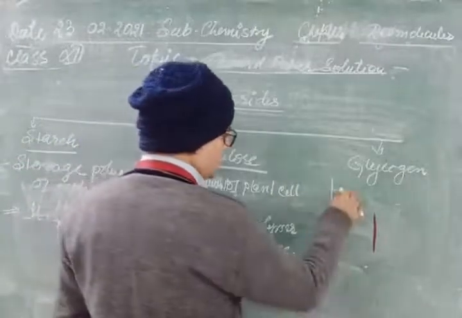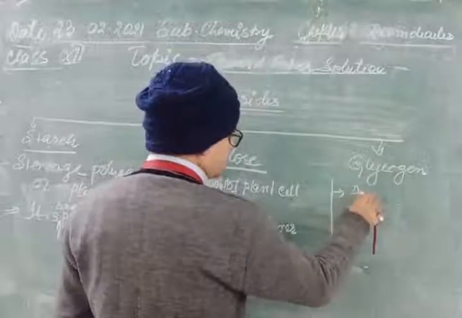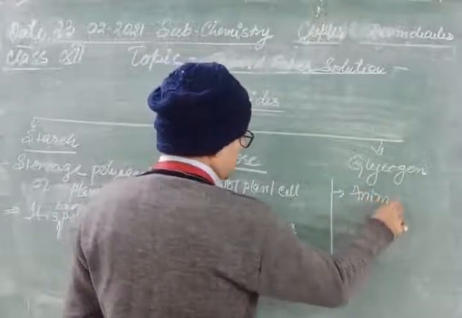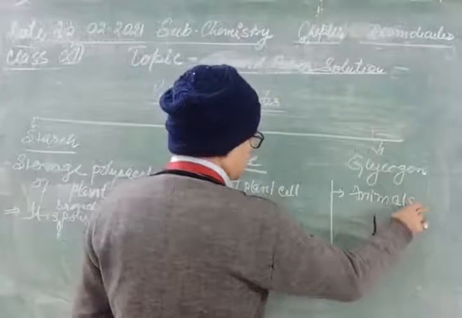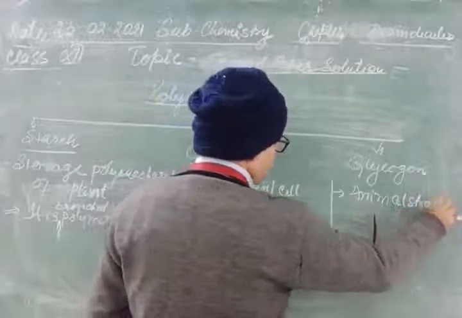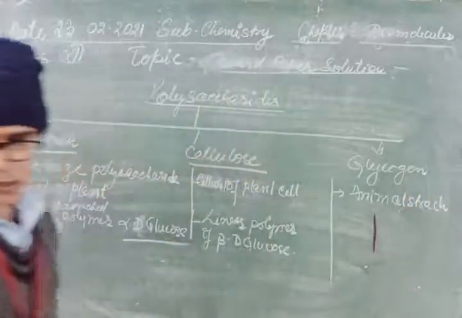Glycogen is animal starch. This is known as animal starch.